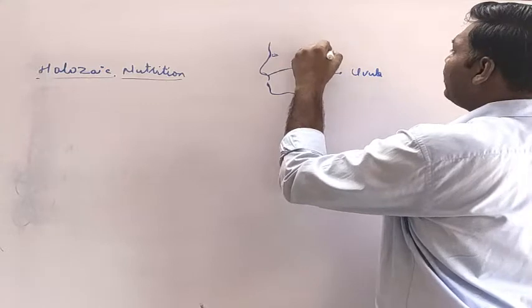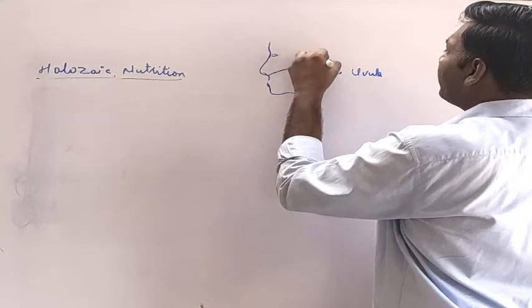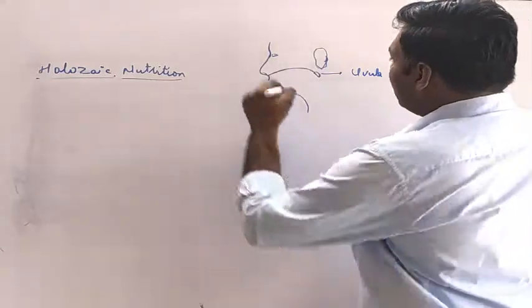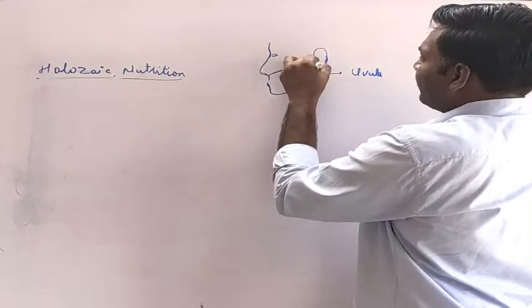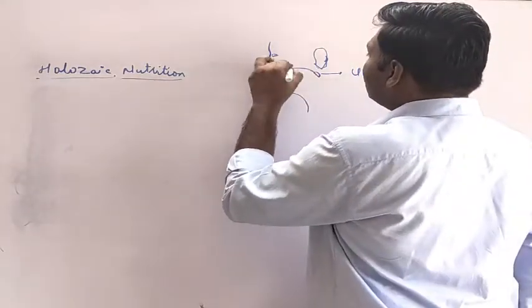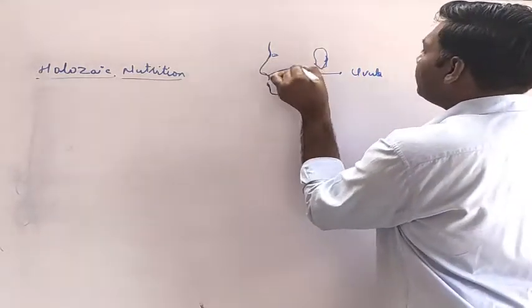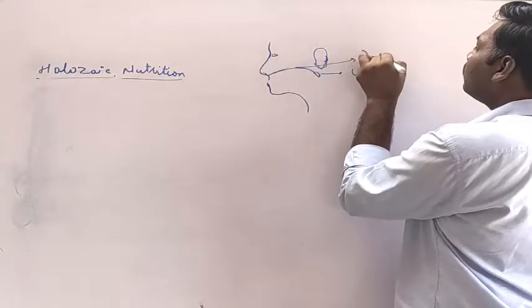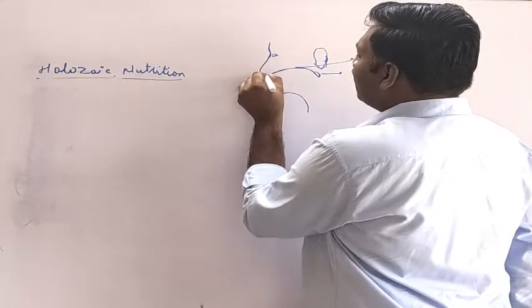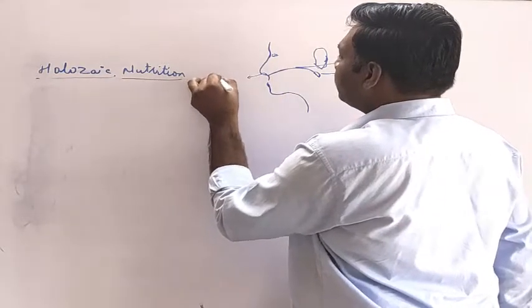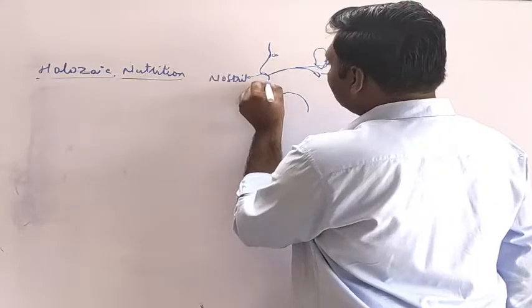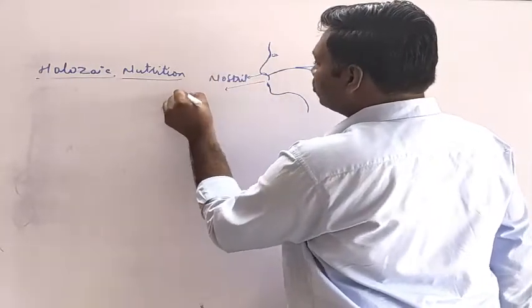It is just below the ear pinna. So here the ear will be, and there will be formation of a gland also here. We will discuss it later. So this is the uvula, and this structure is called the palate. Then this is the nostril, and this part is called the mouth.